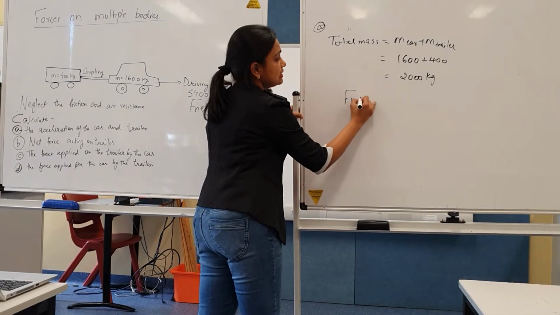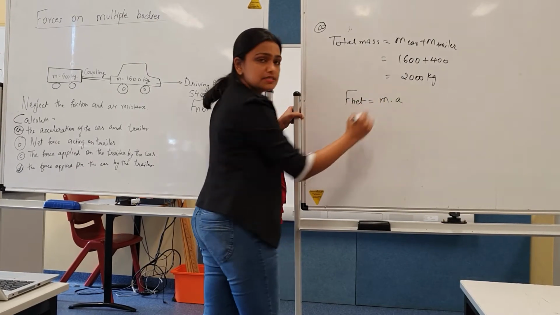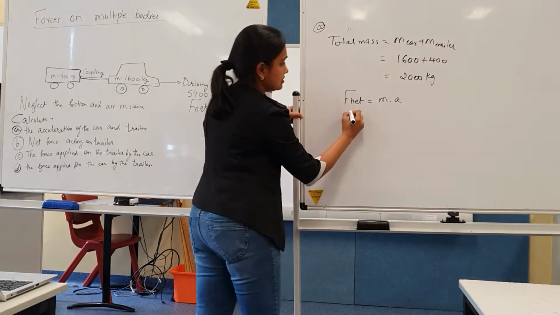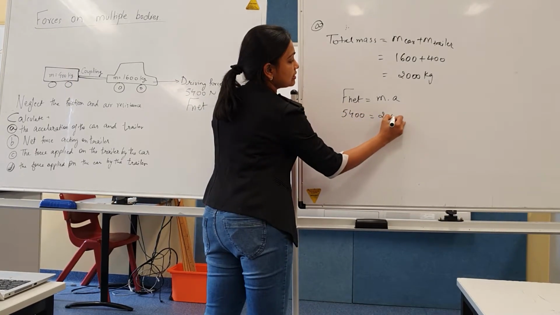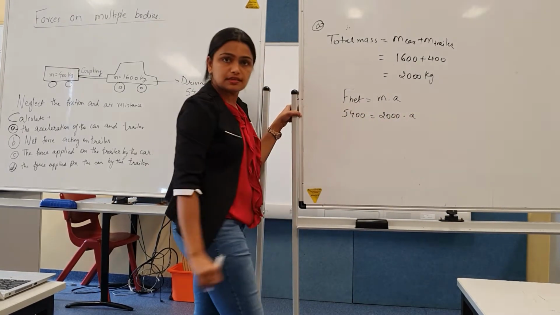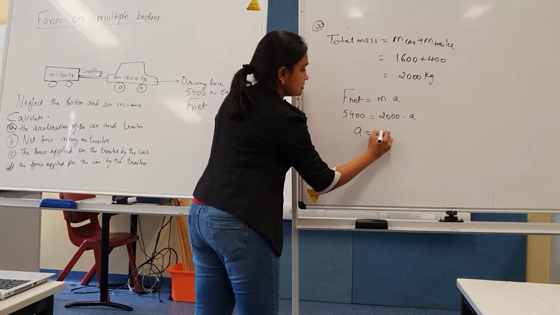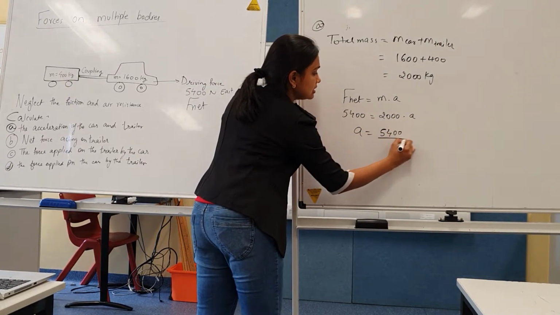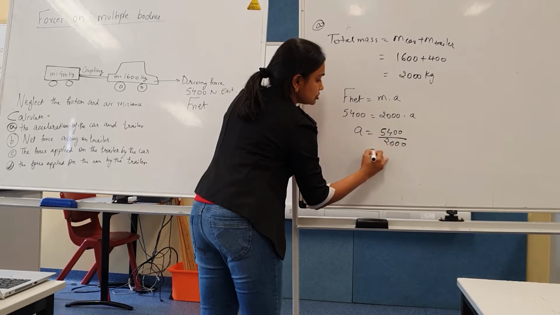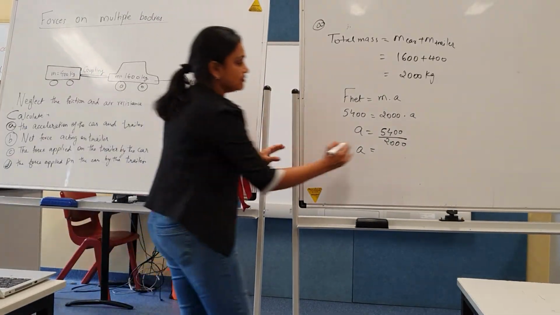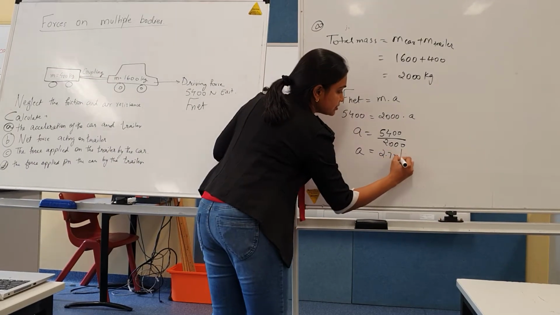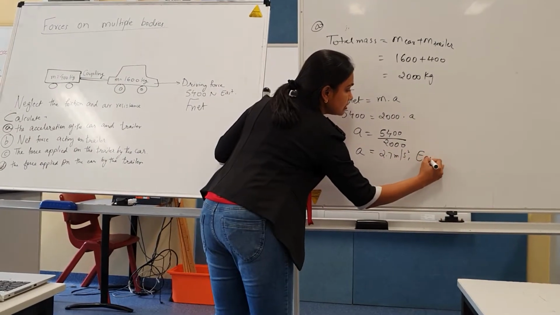F net equals mass times acceleration. F net we know, 5400, total mass we know, times acceleration. Acceleration will be 5400 divided by 2000. The answer for acceleration comes out to be 2.7 meter per second square east.